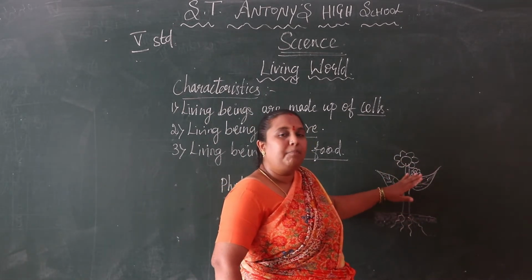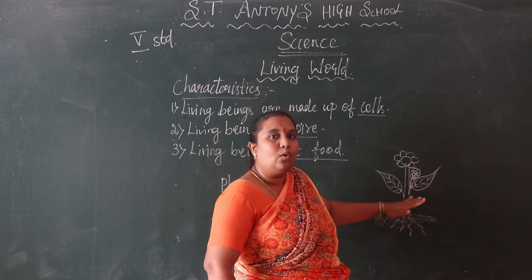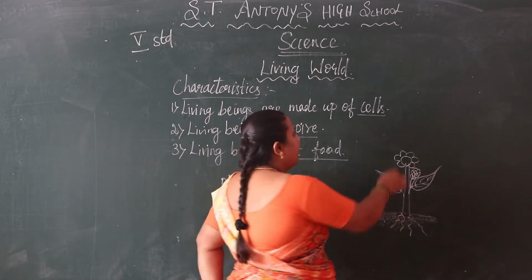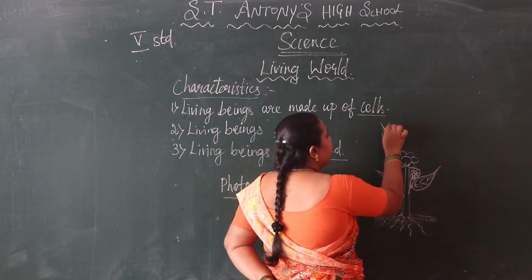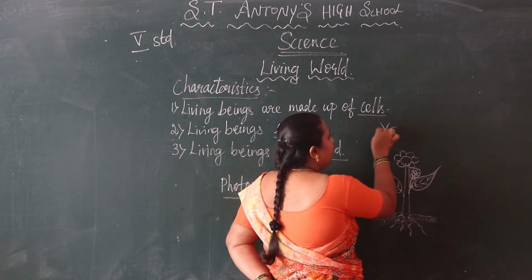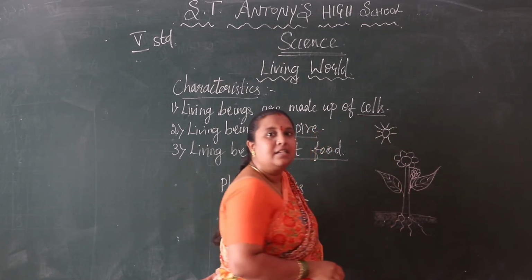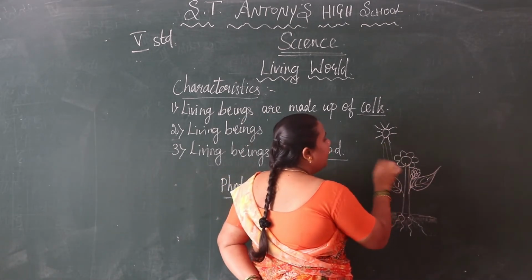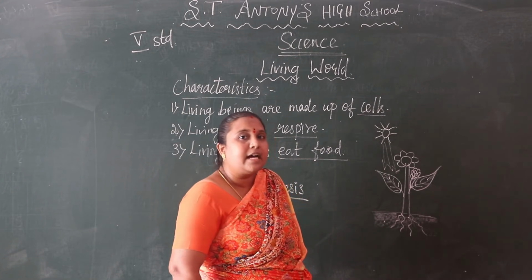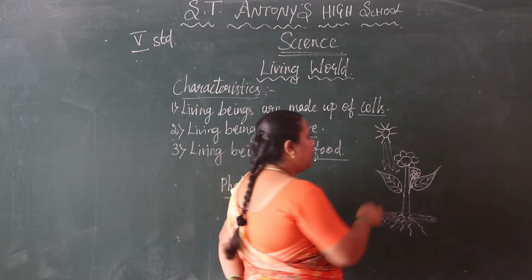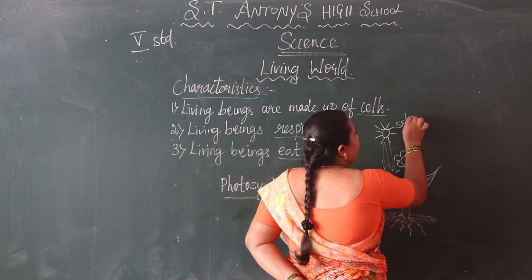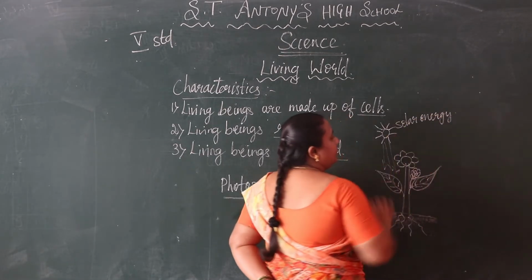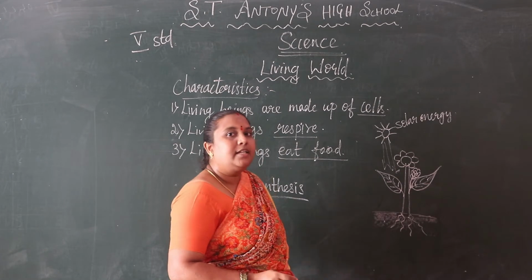So here the plant is preparing its own food. Where is it preparing? By getting sunlight from the sun. Sunlight is getting from the sun, that we can say as solar energy. Then it is absorbing.